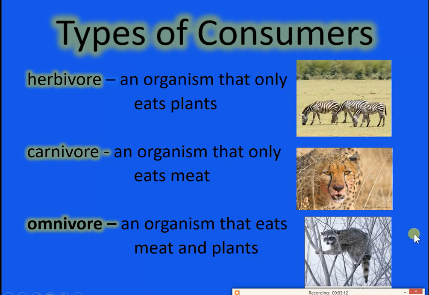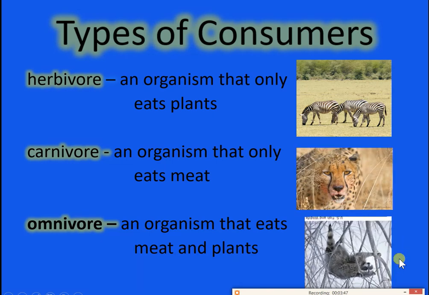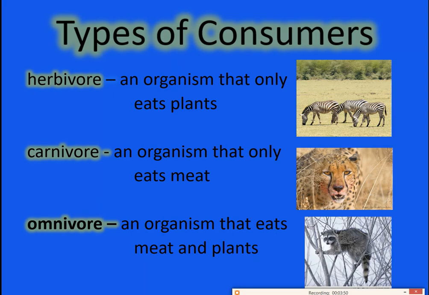Good examples are zebras and rabbits, which eat only plants. The other type is carnivorous; carnivores eat only meat, depending on the animal. The other one is omnivorous. Omnivores are organisms that eat both meat and plants. These three are good examples of the types of consumers.